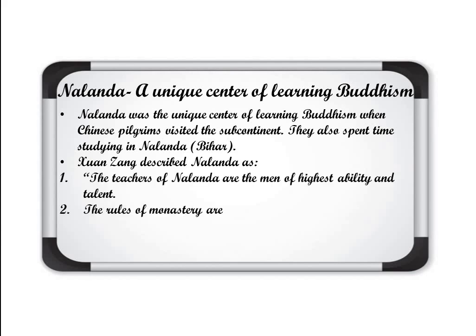Now, Xuanzang described Nalanda as I told you, that the teachers of Nalanda are men of highest ability and talent. Means the teachers there in Nalanda were highly talented. And the rules of the monastery, that was the learning center, the Buddhist monasteries were very strict, and all had to follow the rules according to Xuanzang.